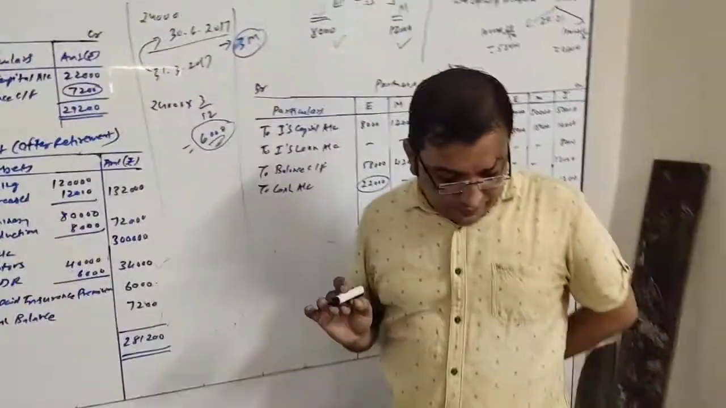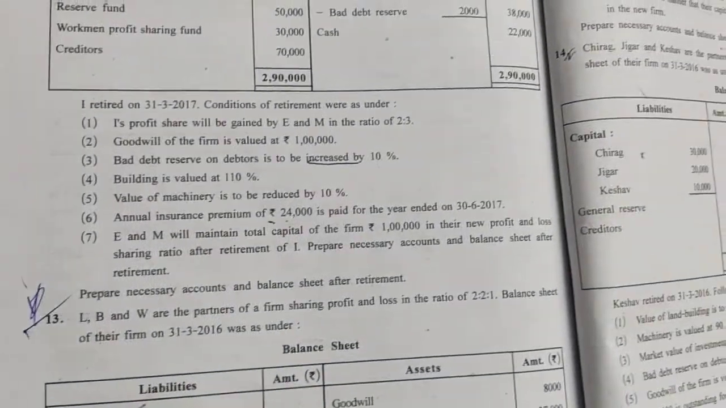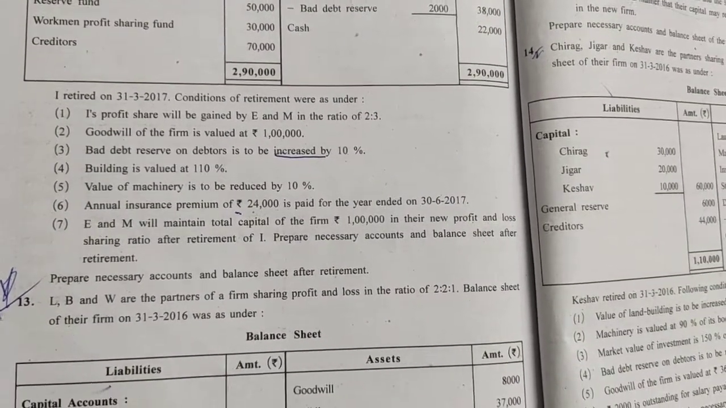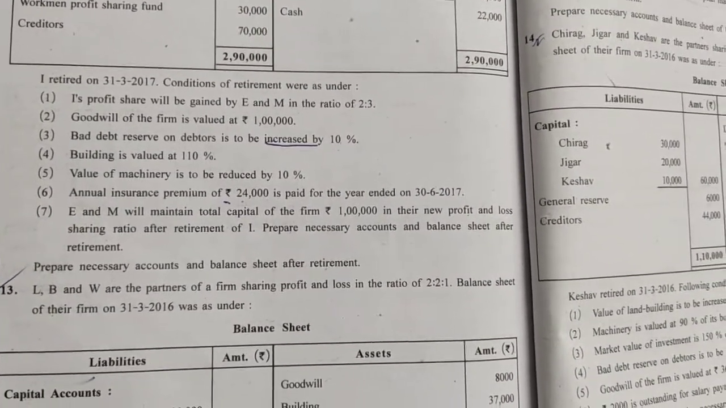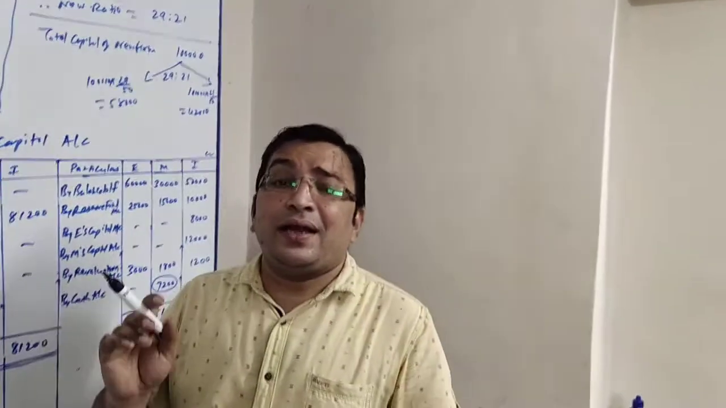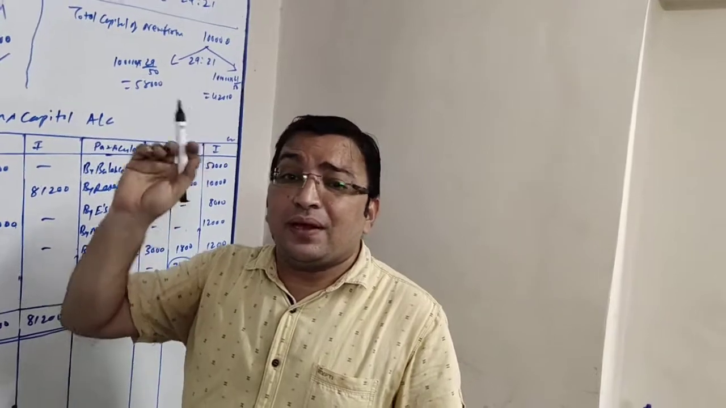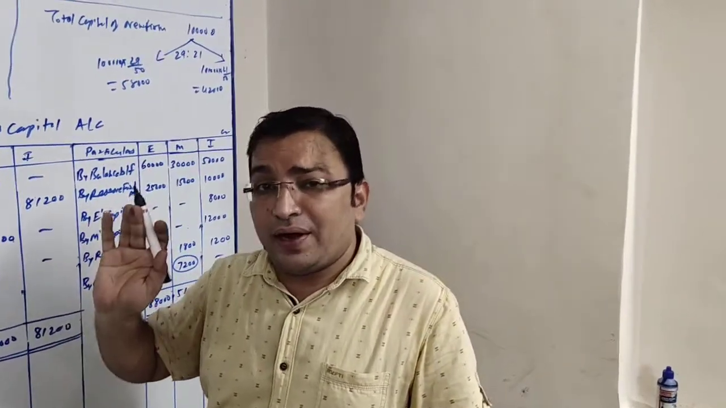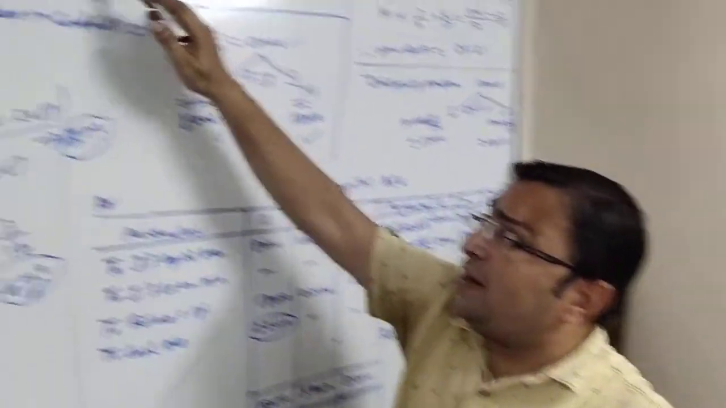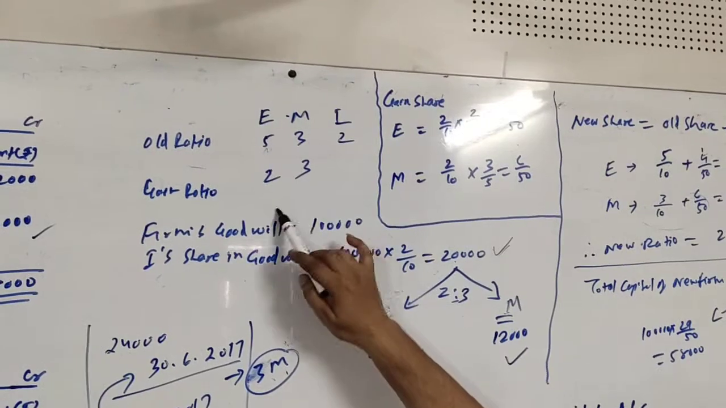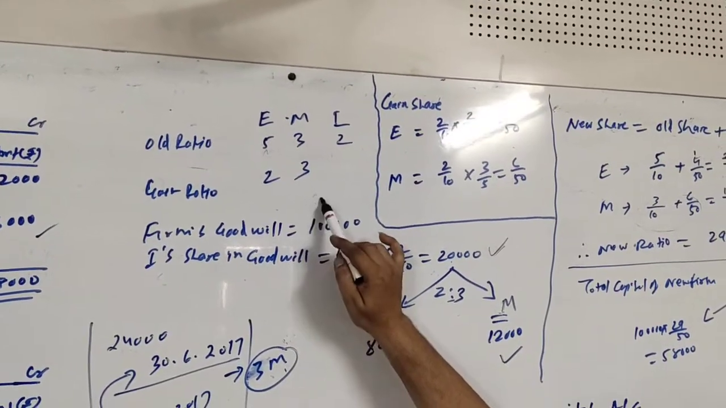Okay, next, last adjustment, E and M will maintain total capital of the firm rupees 1 lakh in new profit and loss sharing ratio after retirement of I. Prepare necessary account. Okay, so it is given to us that E and M will maintain total capital rupees 1 lakh, which should be in new ratio, but new ratio is not given to us, so we will have to find it. We are given with the old ratio and the gain ratio. So based on gain ratio, we will be finding gain share of E and M first of all.